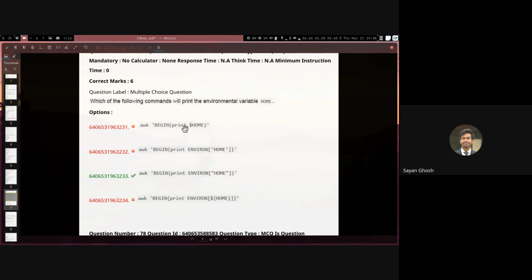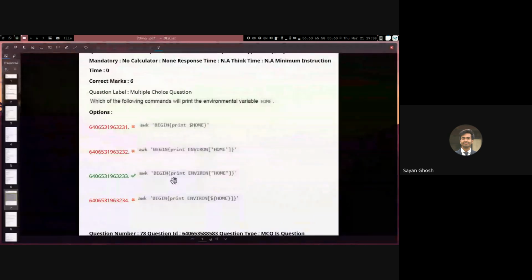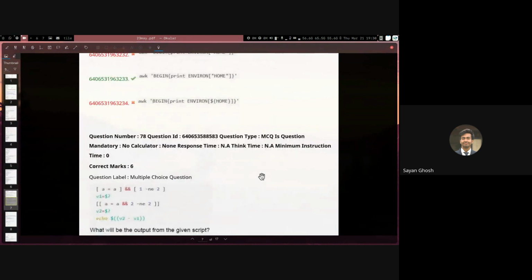So this would have been correct if we had used double quotes and escape double quotes inside, as we saw earlier. Yeah, so this would have been the correct way of printing it. Another way is this one, using the environment dictionary. So let's move on to the next one.